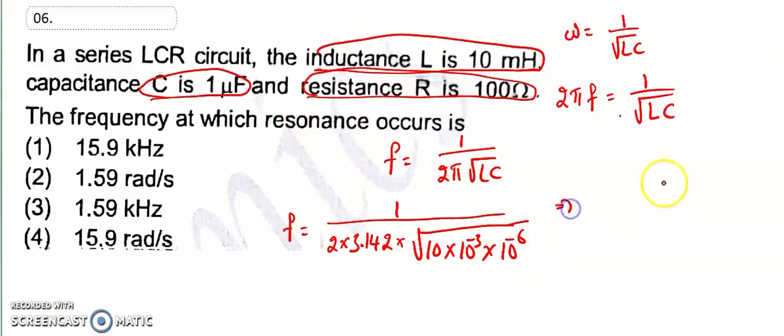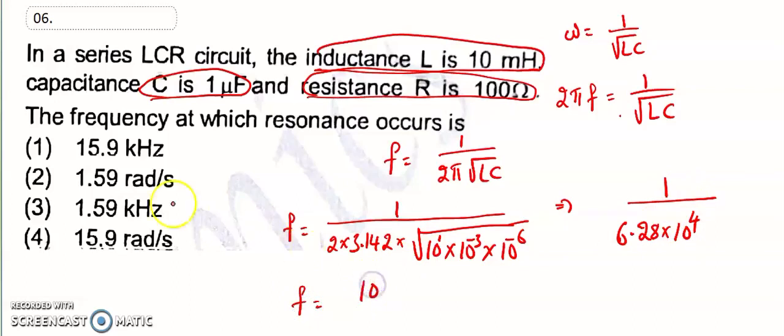So now we have to do the simplification. That is 1 divided by 6.28, 10 to the power of, so 8 comes, 8 means 10 to the power of 4. So 10 to the power of 4, you have to shift to kilo, the answer is 10 divided by 6.28.